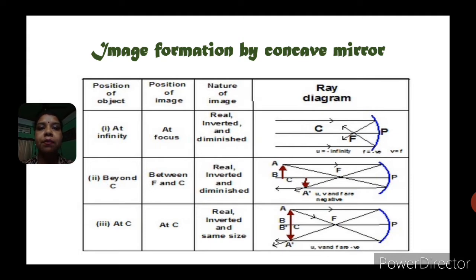When the object is beyond the center of curvature, the image will be formed between focus and the center of curvature, which is real, inverted, and diminished in size. When the object is at the center of curvature, the image is at C itself, which is again a real image, inverted and the same size as the object.